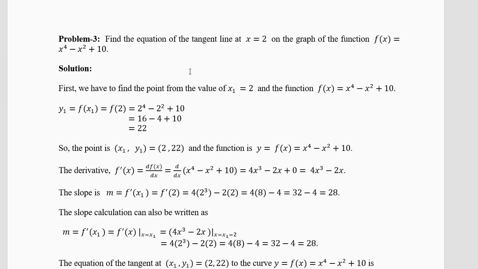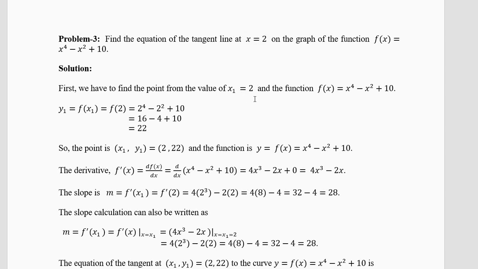Next question. Find the equation of the tangent at the point x equal to 2 on the graph of the function f(x) = x^4 - x^2 + 10. Now y1 is not given here, but x1 is given, x1 equal to 2. If you want, you can give it another name, because the question doesn't have a name, the answer doesn't have a name. Only the middle steps have a name.